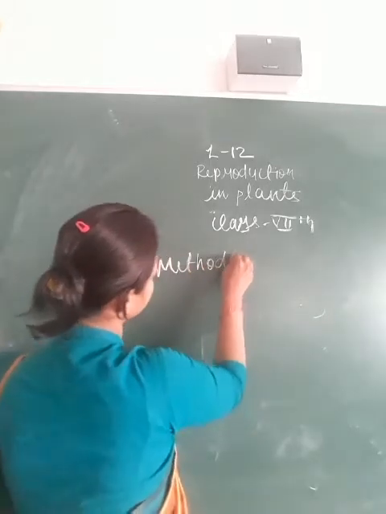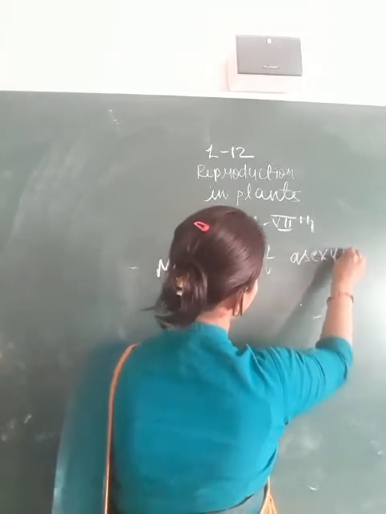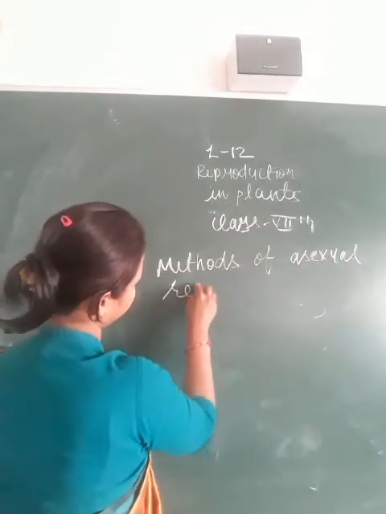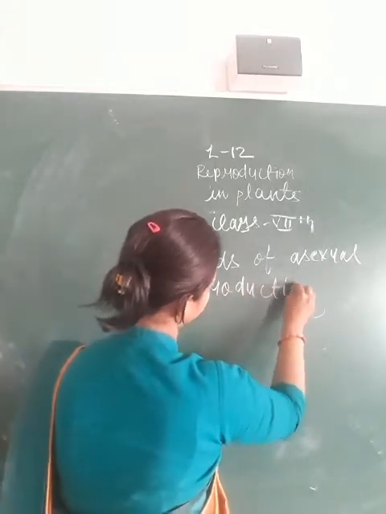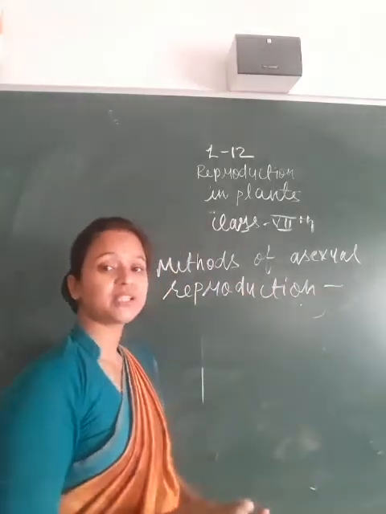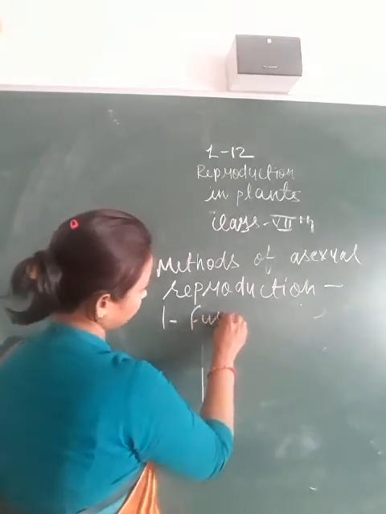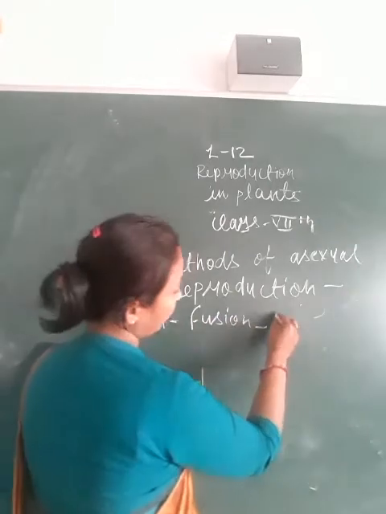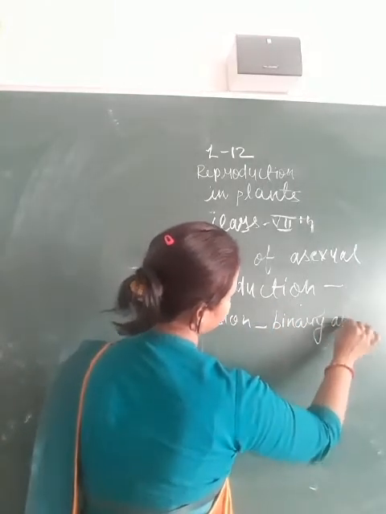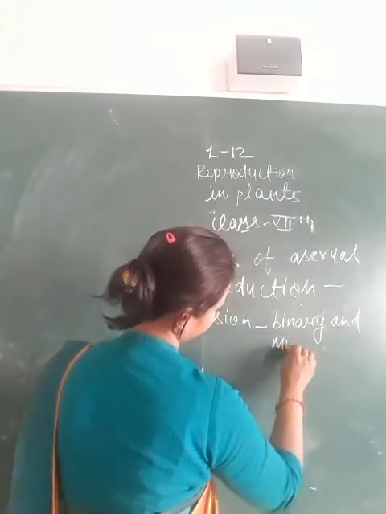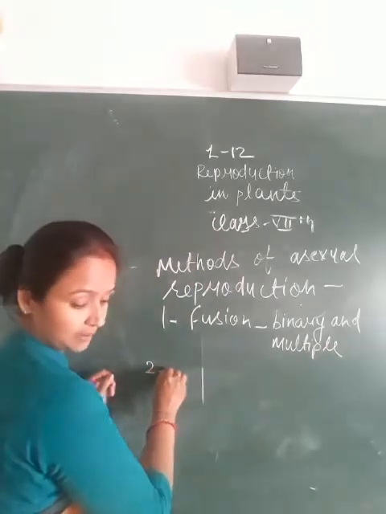Methods of asexual reproduction. There are different methods of asexual reproduction. First is fission, binary and multiple.